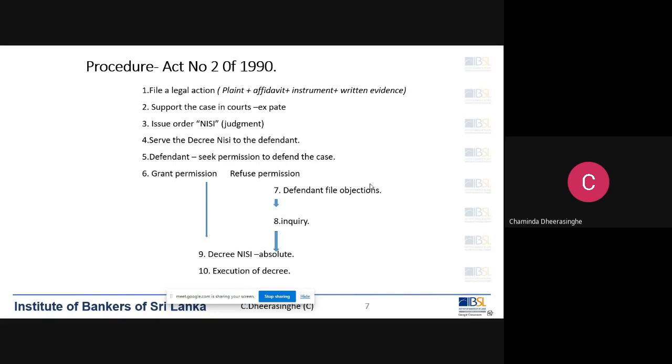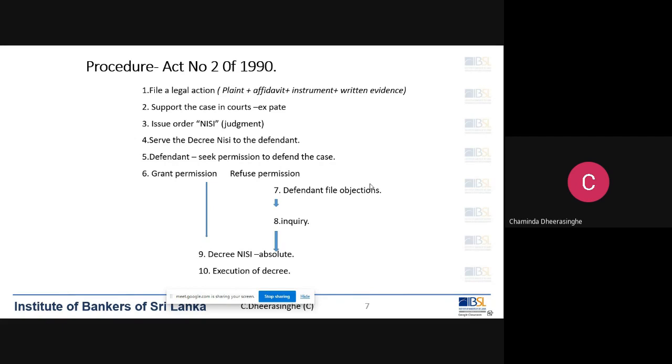two things can happen. If the judge, after hearing all the evidence, sees that the defendant's or the customer's evidence is correct and the plaintiff, the bank, is wrong, then the judge can dismiss the case of the bank. That means the bank cannot recover anything, or the judge can adjust the temporary judgment.